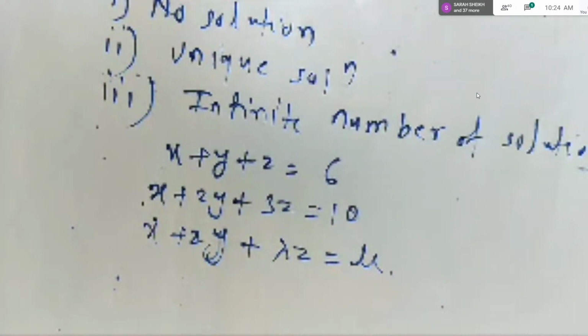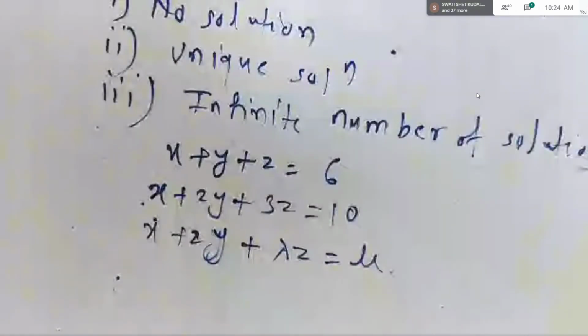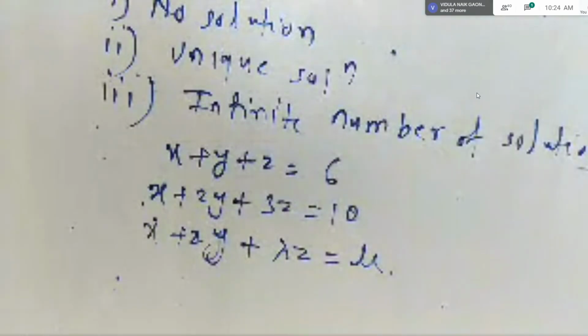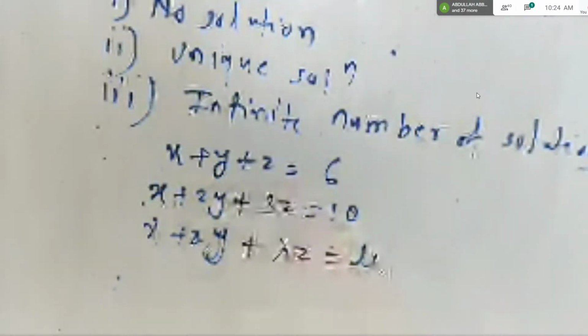Now you tell me whether this system is homogeneous or non-homogeneous. Abul, can you tell me? When it is homogeneous, then all the right hand sides are zeros, right? So whether all right hand sides are zero is clear, Abul?